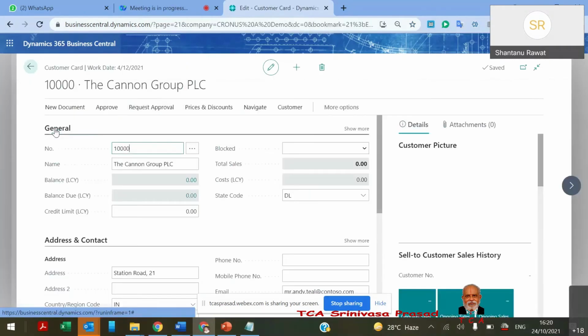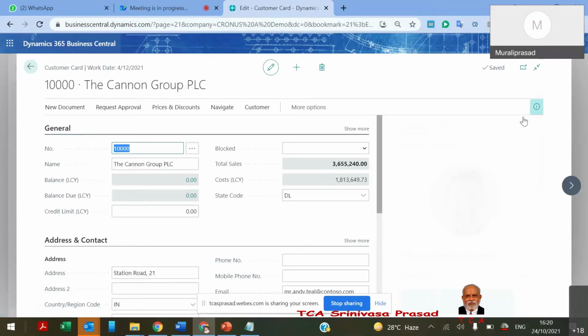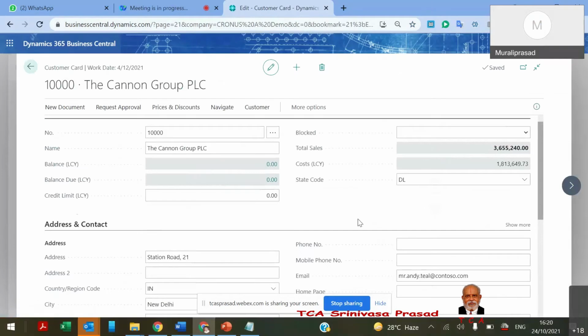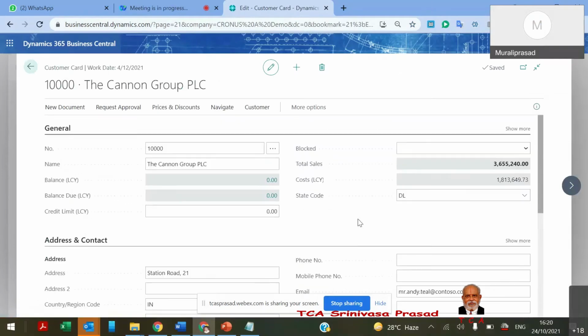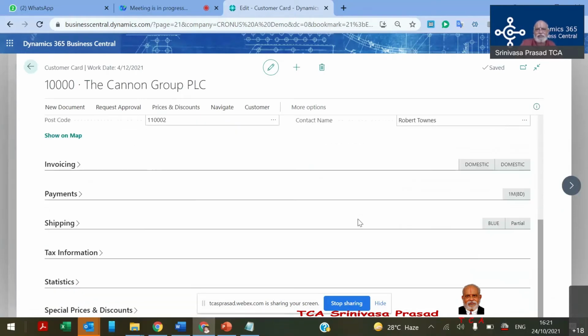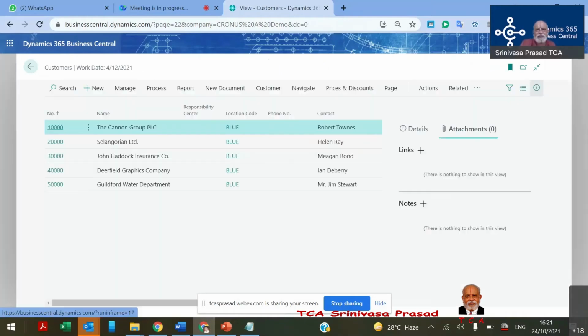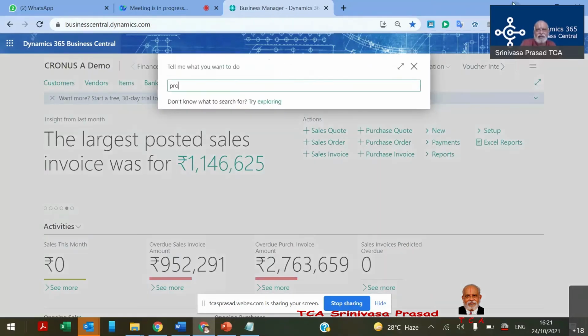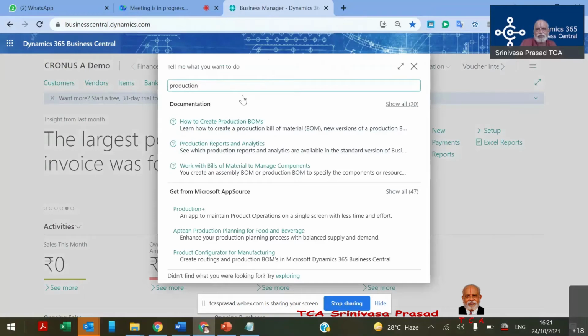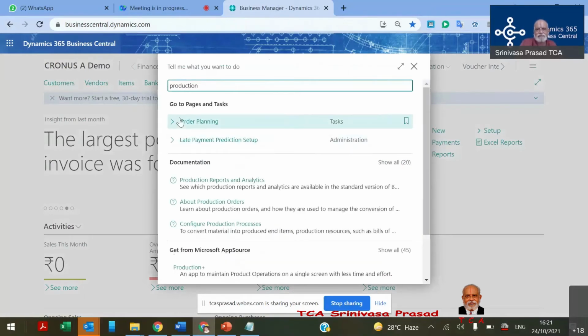I think what Mr. Prasad was asking is manufacturing cost. What you were describing is the trading cost and sales. Yes, sir, I was asking about the cost of production, since you talked about the production module in the beginning. Thanks for correcting me, sir. Here, manufacturing cost of production: sales and purchases are okay, but we are more interested in the costing side, the production cost. If possible, you can just show the reports.